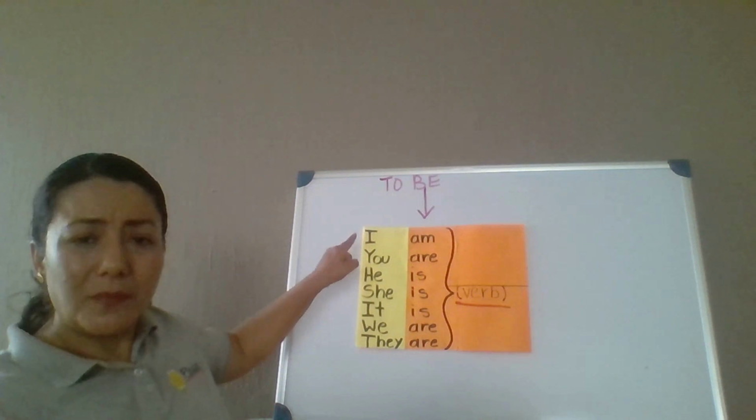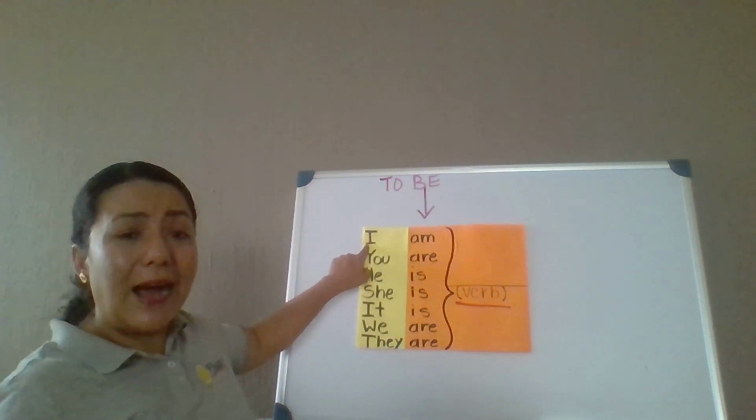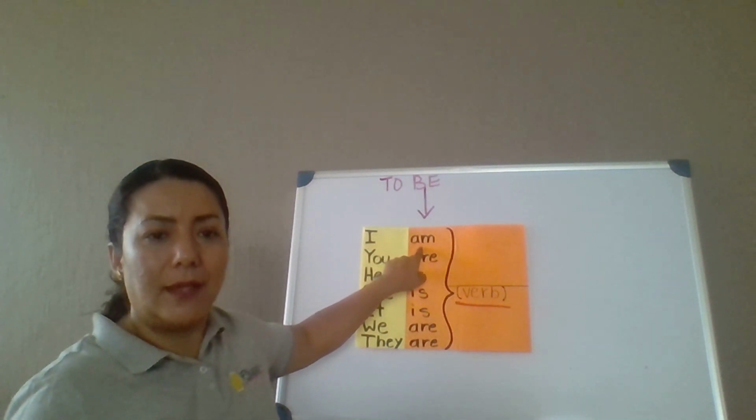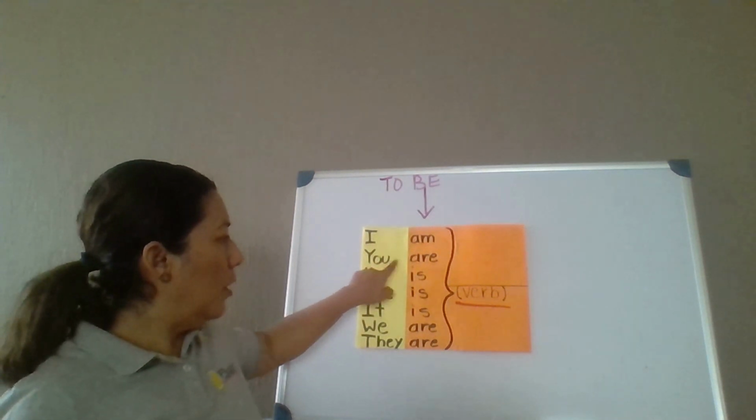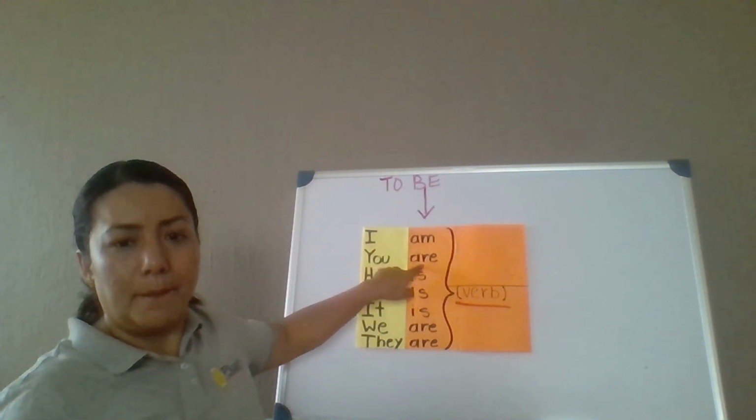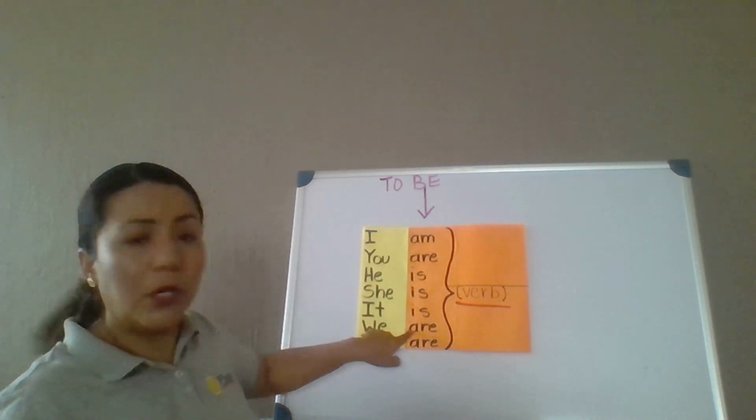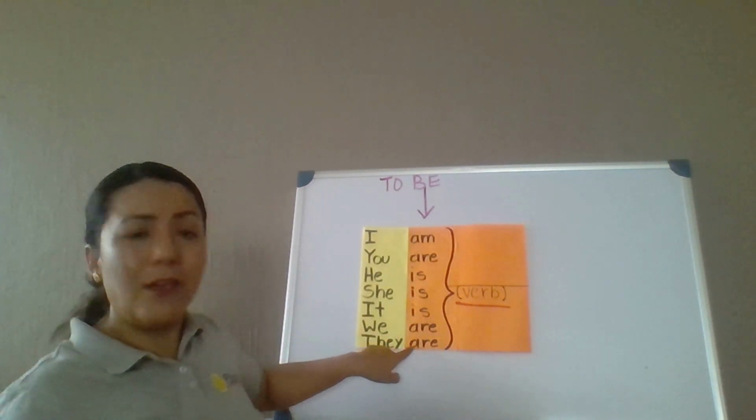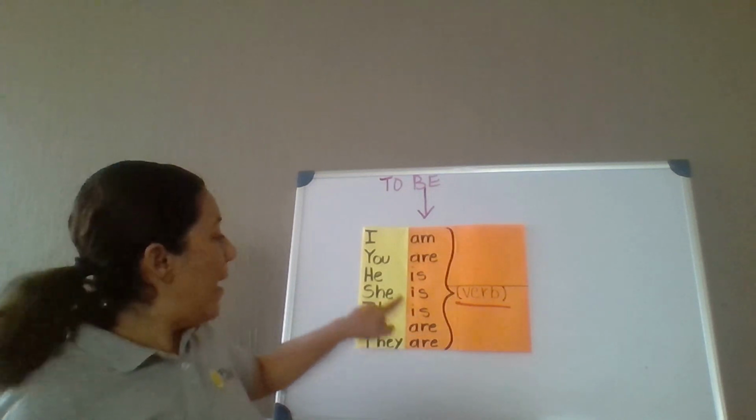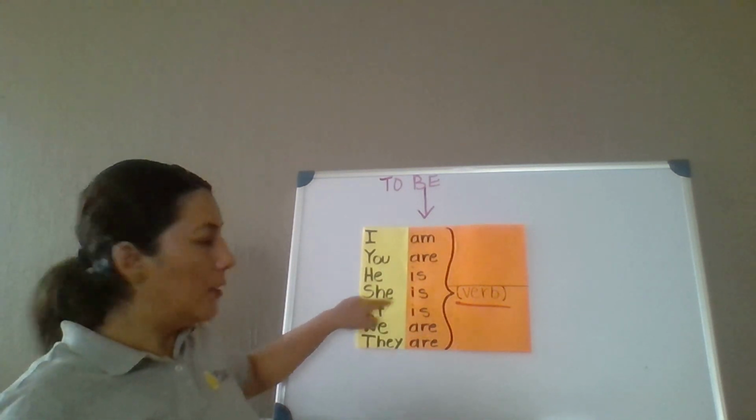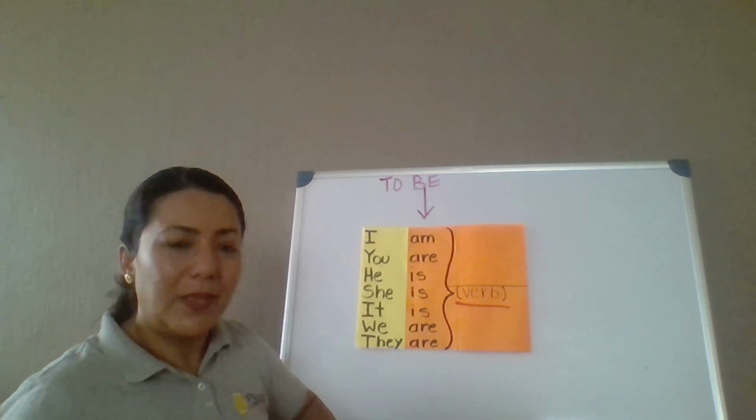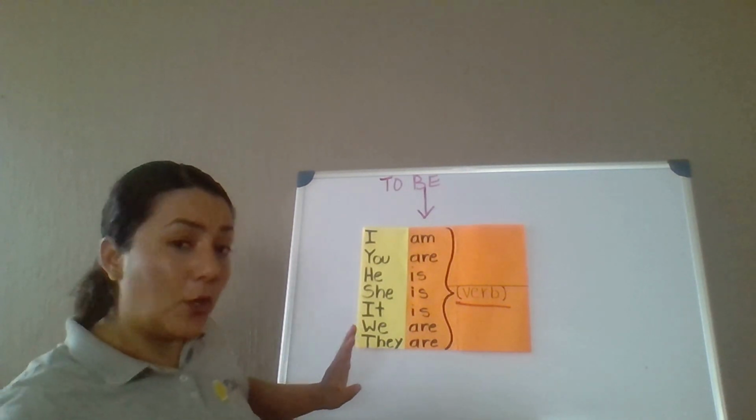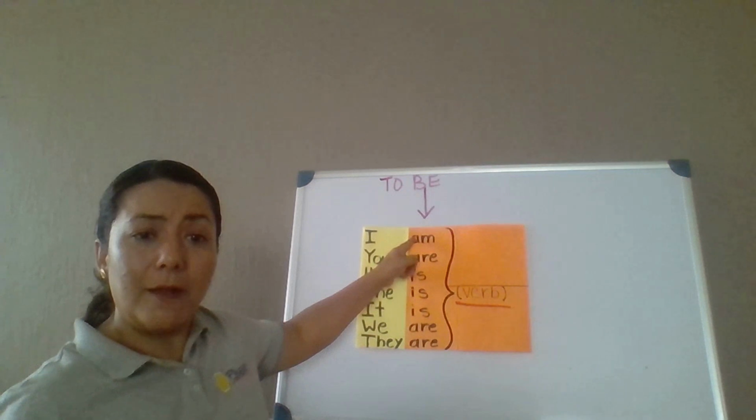Okay, now, please look at this. I will always have am. You are, which is plural. We are is plural, and they are is plural. And for he, she, and it, we'll use is. That's the rule. Now, is it okay if we say they am?